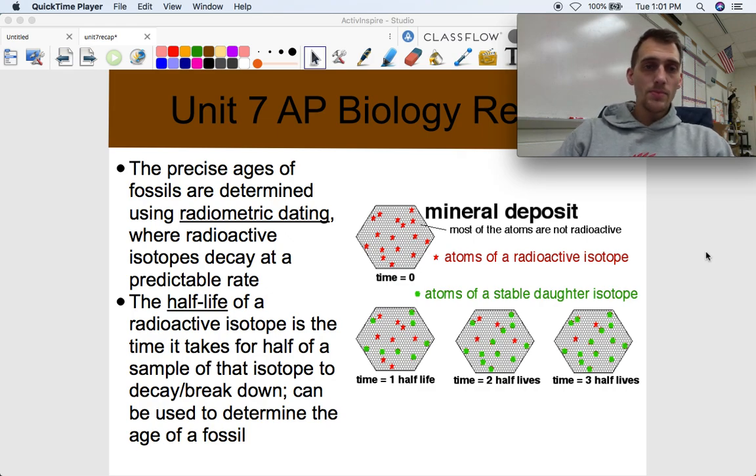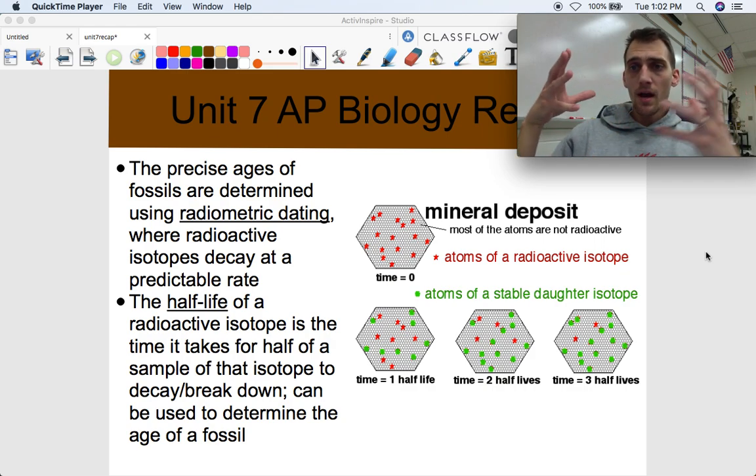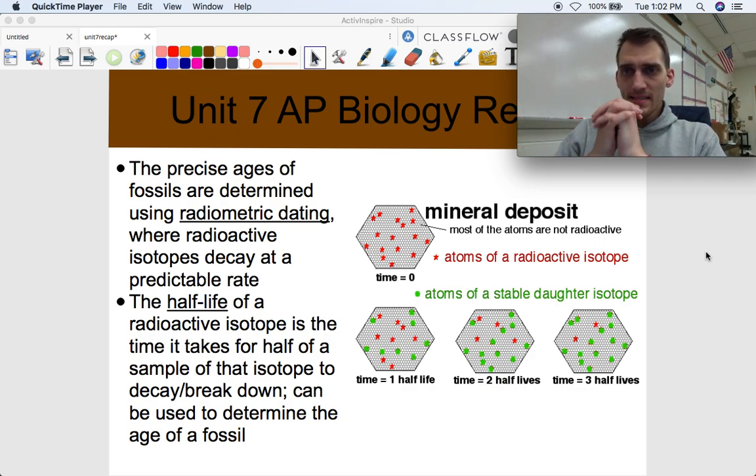Right? So a radioactive isotope is an atom that has an abnormal number of neutrons, and that abnormal number of neutrons makes the atom unstable. And what happens to these unstable atoms is that they decay over time. They lose their neutrons, and even some of their protons in some cases. And what happens is they become more stable over time. All right, something that's unstable likes to become stable. And here's the thing about that: atoms that are radioactive and have this unstable number of neutrons, well, they decay at a very, very predictable rate, a very, very mathematical rate, and that's what's called a half-life.